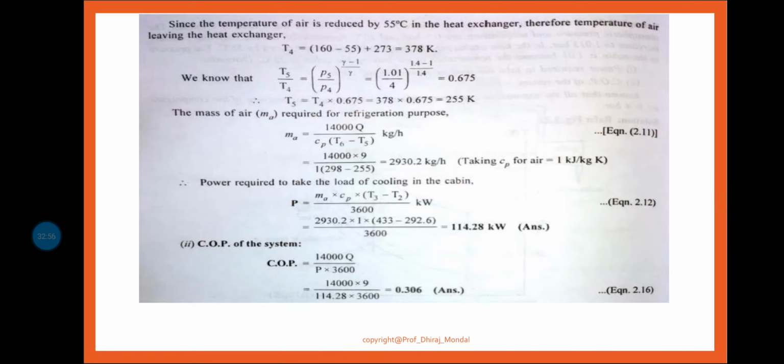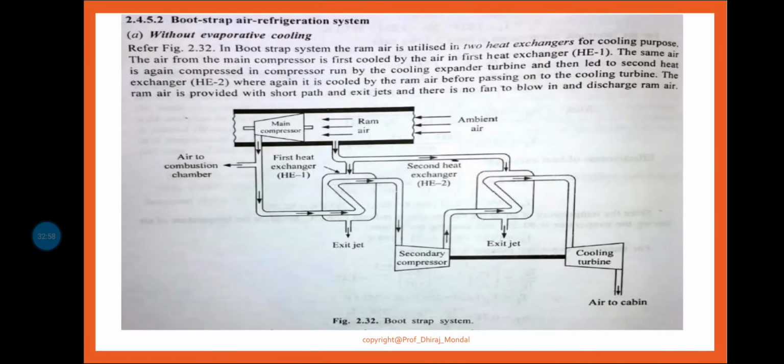Next class we will be talking about the bootstrap air refrigeration system. Very important from your exam point of view, because if I am an exam setter or your question setter, then I will be giving this question. Bootstrap air refrigeration system. Here two air refrigeration systems will be seen, that is without evaporative cooling and with evaporative cooling. So in the upcoming class we will be discussing it.